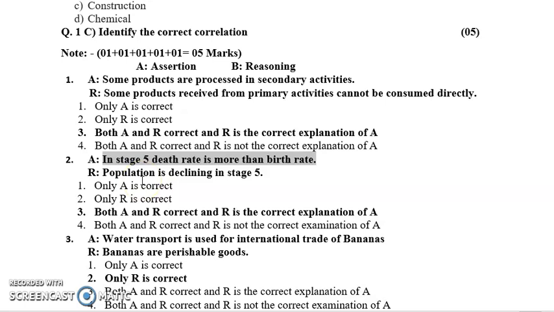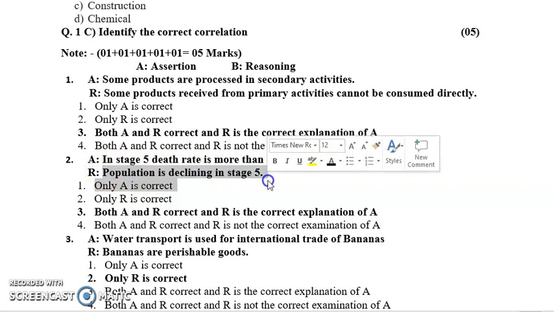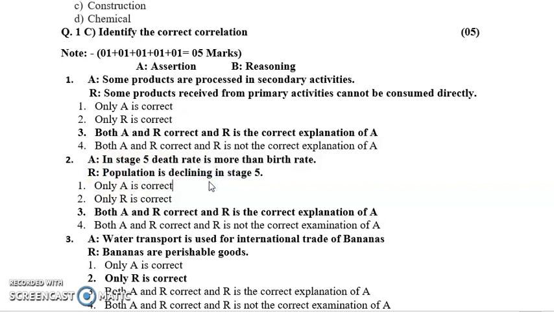So yes, both the statements are true, and R is giving a correct explanation for A, that because of declining population and more death rate, the death rate is more than the birth rate.